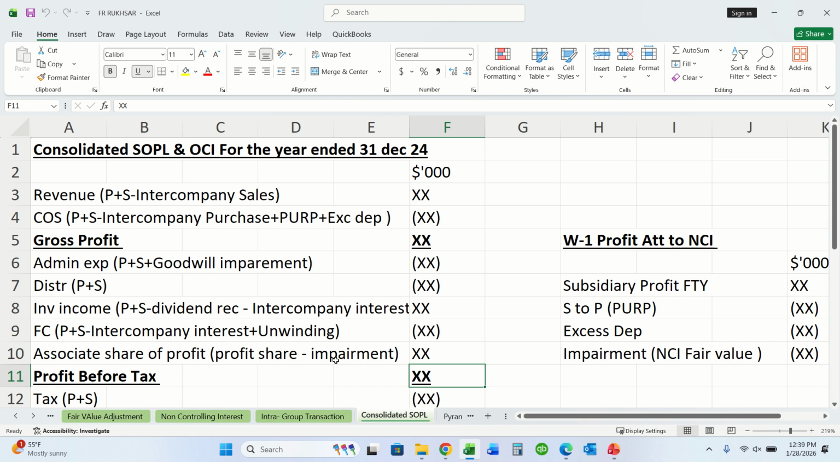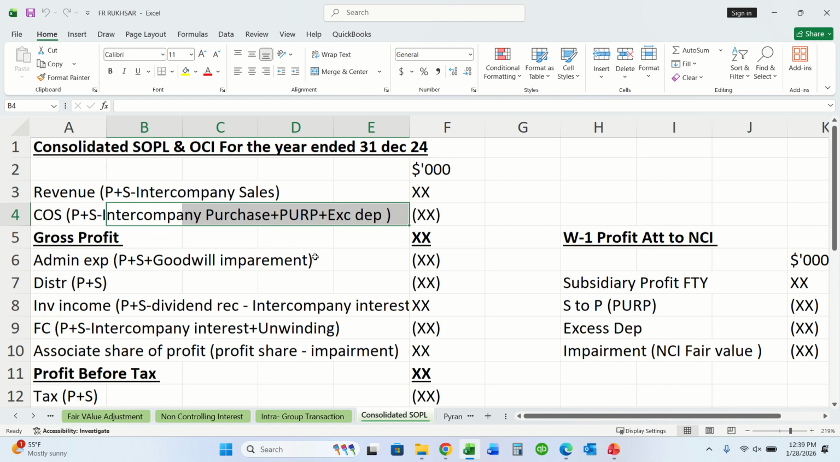Now, we have consolidated statement of profit and loss and OCI for the year ended 31st December 2024. First is revenue, that would be for parent plus subsidiary minus intercompany sales. Cost of sales, parent plus subsidiary minus intercompany purchases plus unrealized profit plus excess depreciation. It will give us